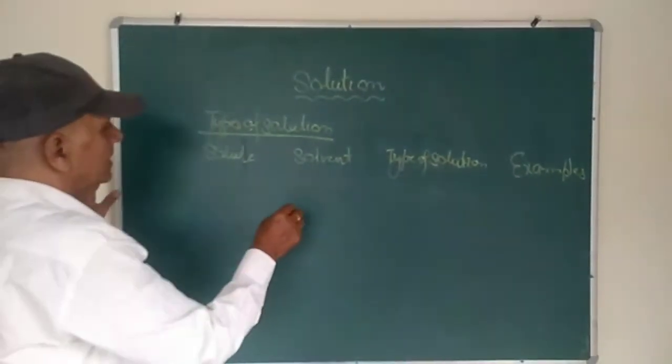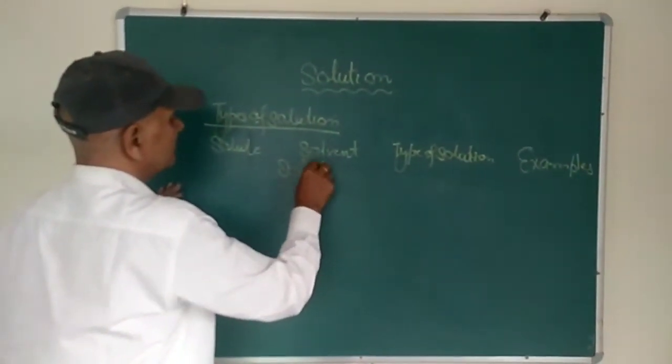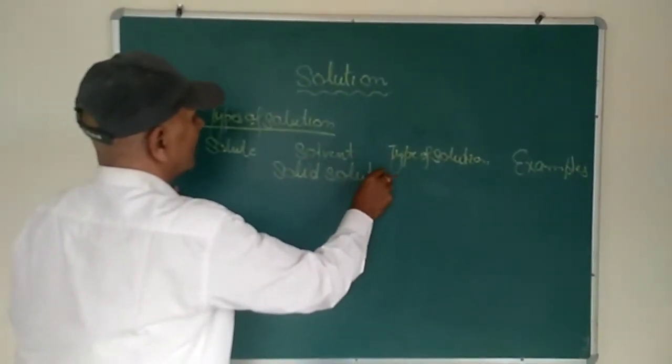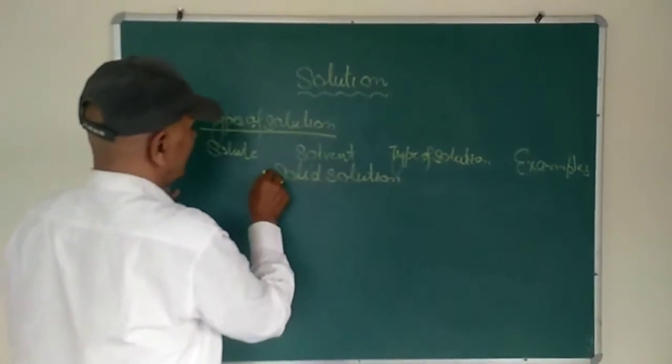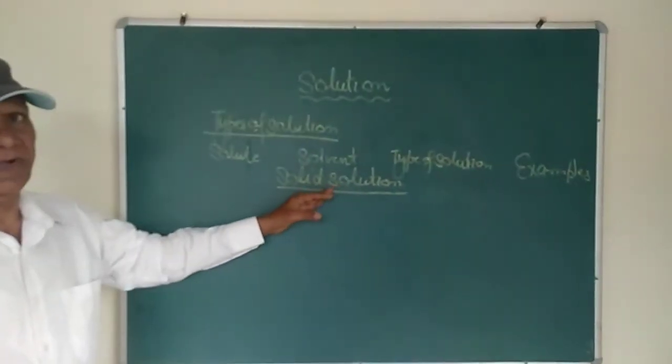First, the solid solution. A solid solution is one where the solid acts as the solvent.